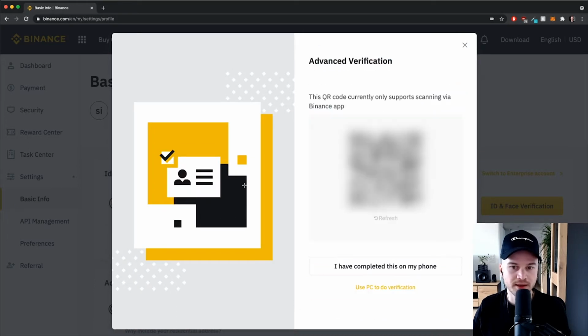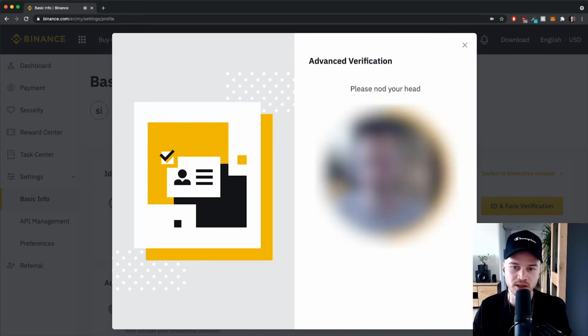Then on the next step, you have to do an advanced verification of yourself. So you can either do that with your phone using the Binance application. I've actually tried to use this, but it didn't work on my phone. So I have just simply used my webcam again on my computer. So I've just clicked on use PC to do verification that you can see here in yellow. And then you're going to see your camera open up, and they're just going to tell you to nod your head, open your mouth, and something like that. I think they just want to see if you're actually a real person.